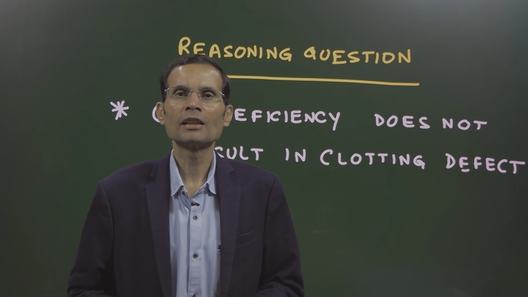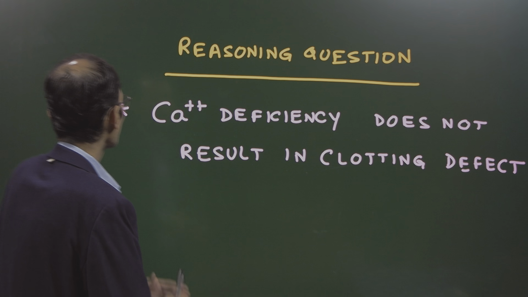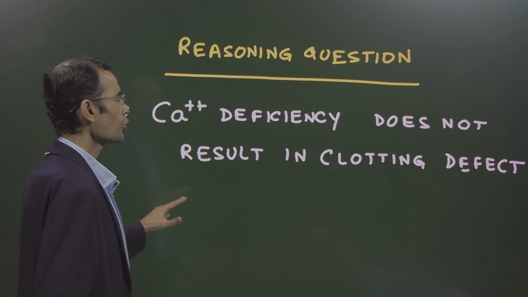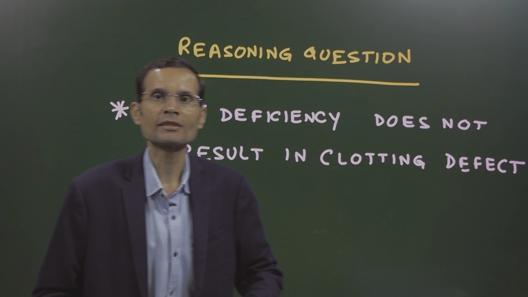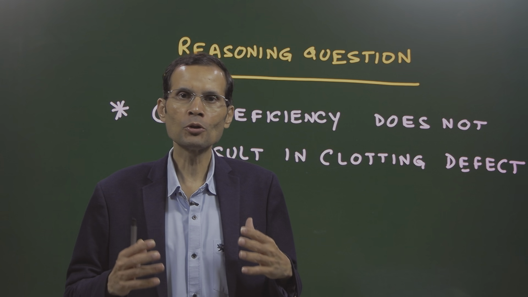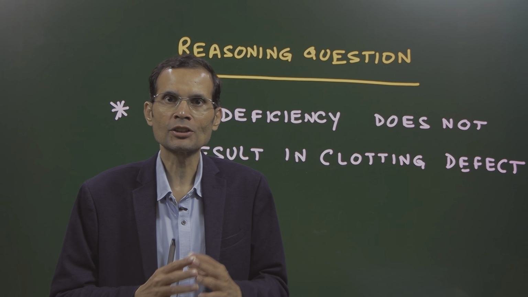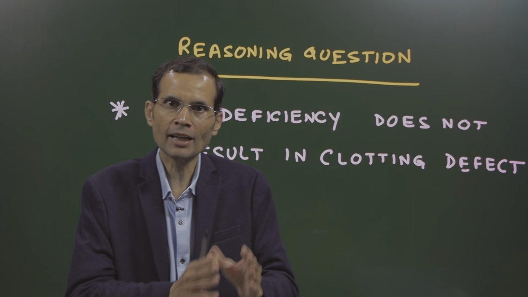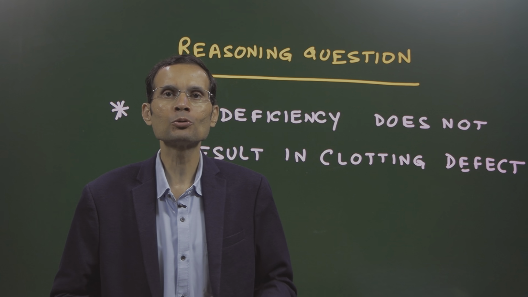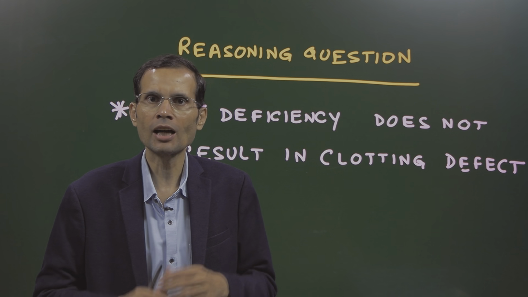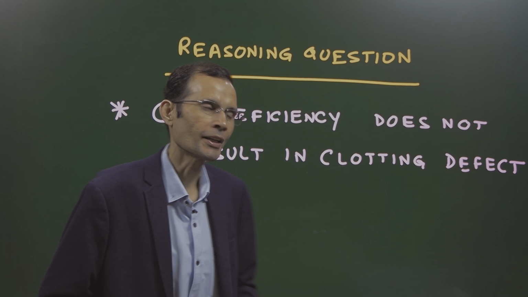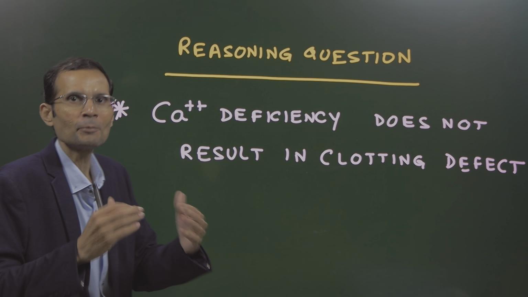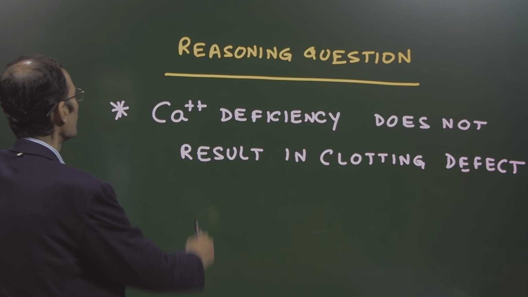Hello friends, here is the reasoning question. Calcium deficiency does not result in clotting defects. Explain why. I always say for reasoning questions, there is a certain angle behind that question. Once you understand that angle, only then are you able to answer that question exactly. Otherwise, you will go astray. So let's understand the angle behind this question and then we will solve it.